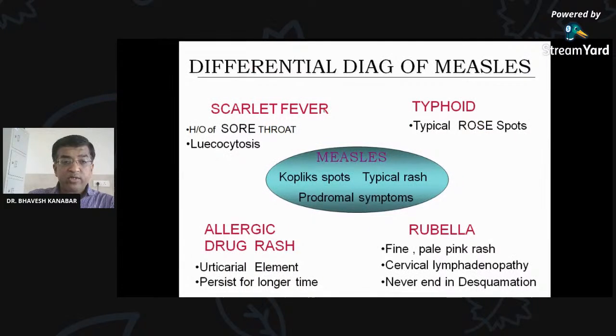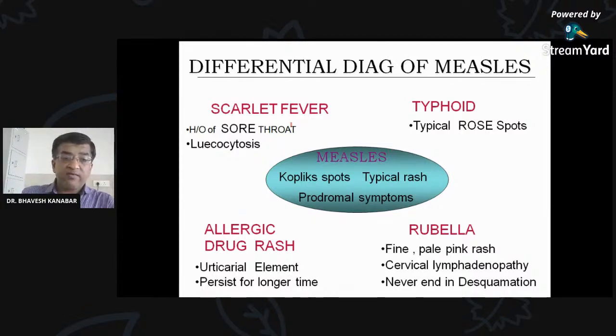So for diagnosis, we have already learned about different clinical features of measles, like the prodromal phase. In the prodromal phase, there are clinical features like coryza, cough, sore throat, fever, and Koplik spots. Typical Koplik spots are the pathognomonic feature for measles. As well as in the eruptive stage, there is rash. So a typical maculopapular red rash beginning behind the ear and approaching towards the face as well as neck and lower body. Those are the pathognomonic signs. So from these clinical features only we can diagnose measles.